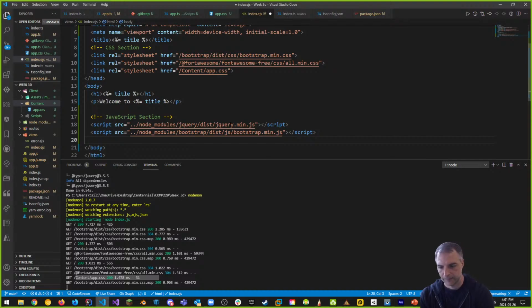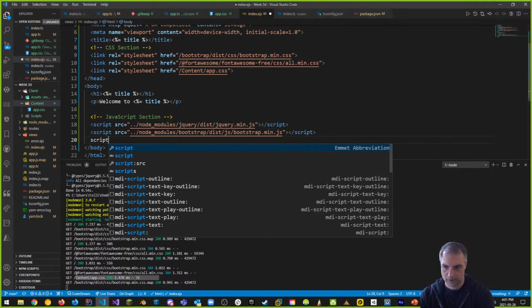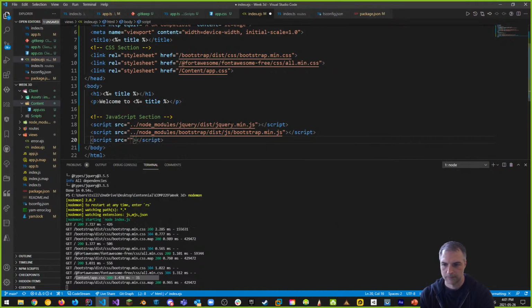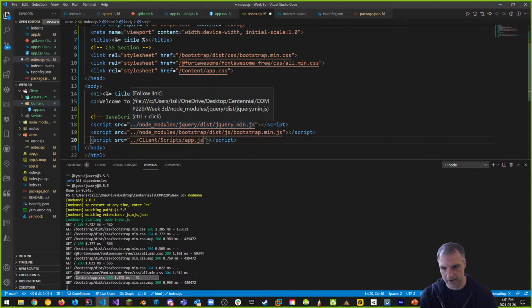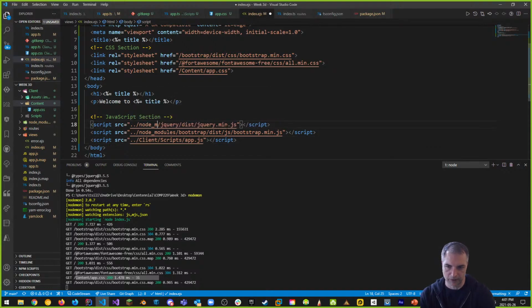And finally, our own custom module, script source /client/scripts, and then app.js, which is the one we want. Okay, now we can just revise these and get rid of the stuff we don't need because they're on their path. That would just help for us to get our path right, but we don't need to use client or anything else. We can just use this, and that should be everything we need, and that we save.